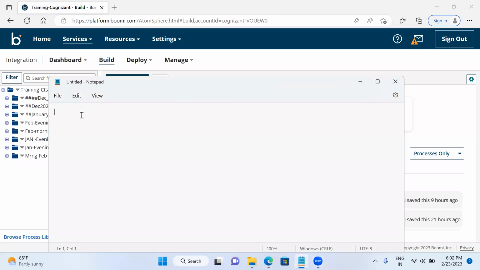Today we are going to discuss API management in Bhumi. So what is meant by API? API is nothing but, as I told you earlier, Application Programming Interface. Here it is a mechanism of exposing some business logic.